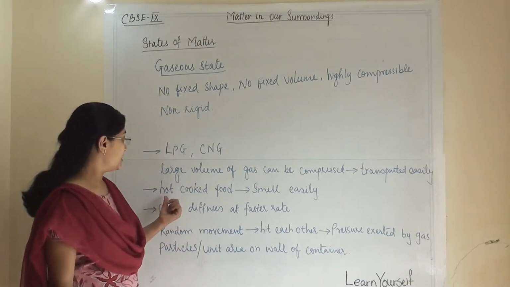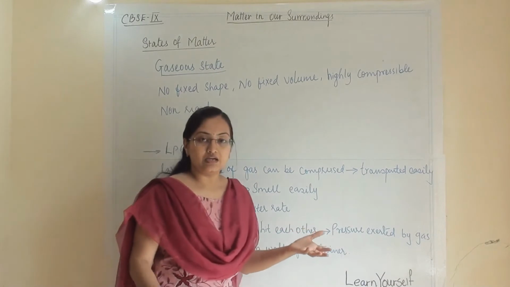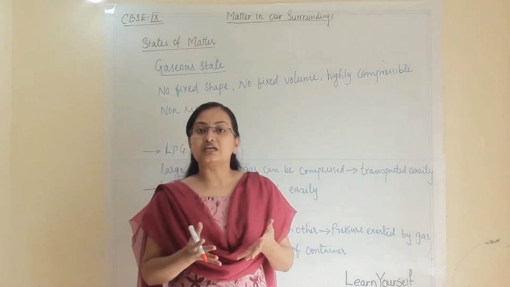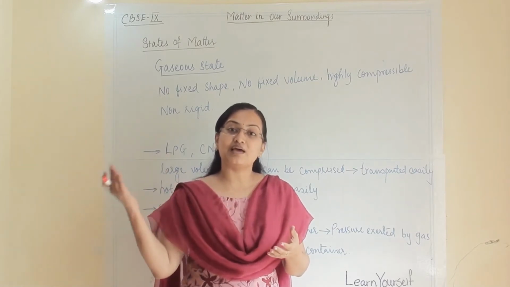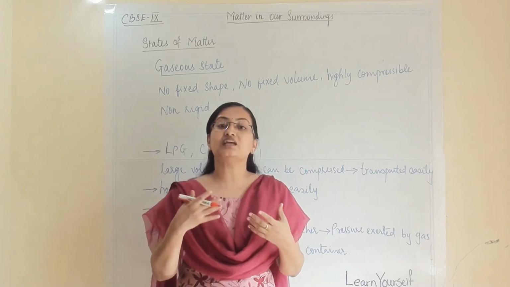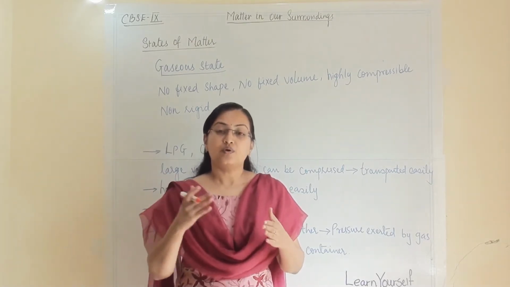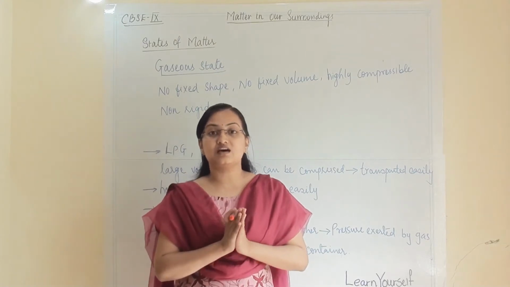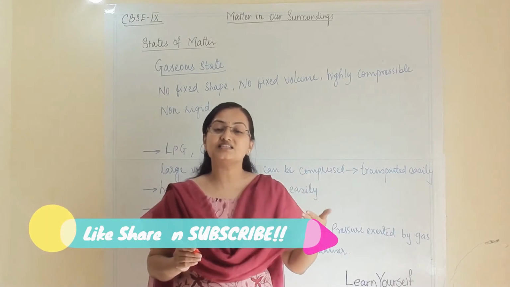Now the second point is that hot cooked food we can smell very easily. When our mother is cooking something in the kitchen, that food's aroma we can smell in another room or outside the kitchen, and that smell comes instantly and reaches us very easily. Why? Because the gaseous particles are moving randomly and they are at their highest energy level.